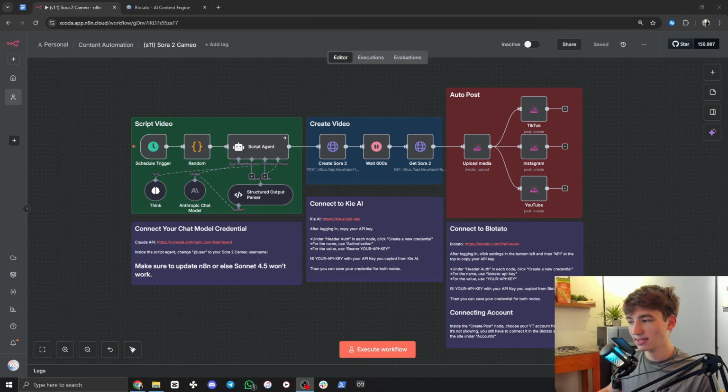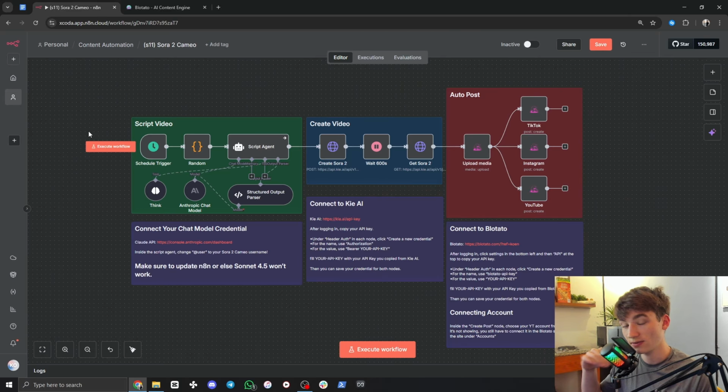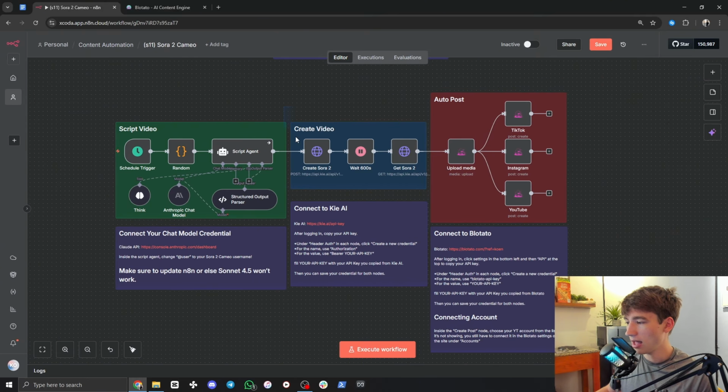So really quick, before we get started, let's just go over the costs of each run through the workflow. So every time it runs through, it's going to cost maybe like 1 or 2 cents, not even, with the chat model, which is kind of like ChatGPT, the API, for the credits to be used for the prompts that will be generated. So that's only a few cents. Then there is the video itself. Each video is only going to cost about 15 cents per Sora 2 video.